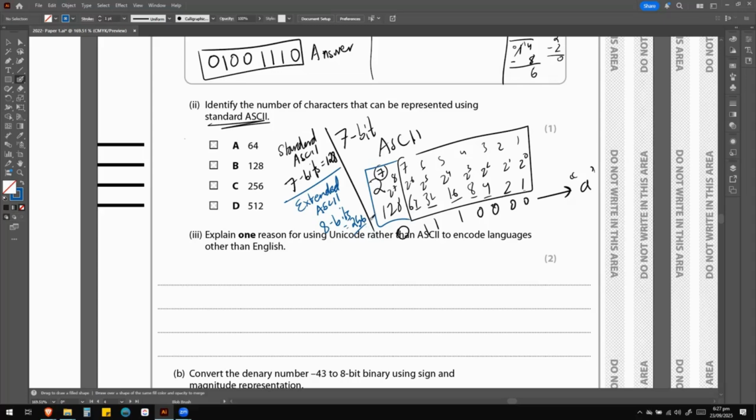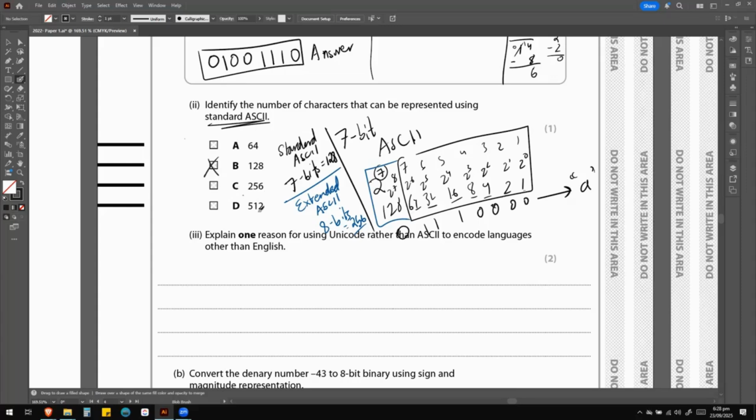Starting with 0. So in this question, they're asking us about the standard ASCII code. So we definitely need to highlight the standard ASCII code. This is not the extended ASCII code. The standard ASCII code is 128. So the correct answer is B.